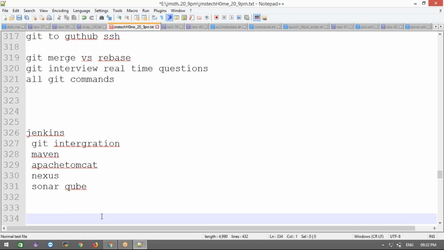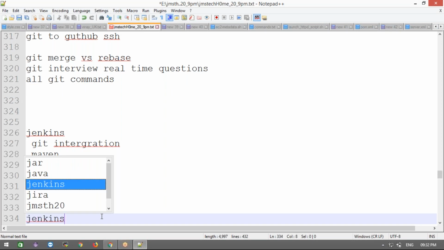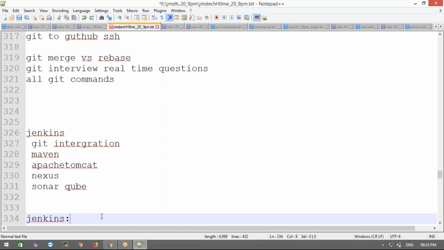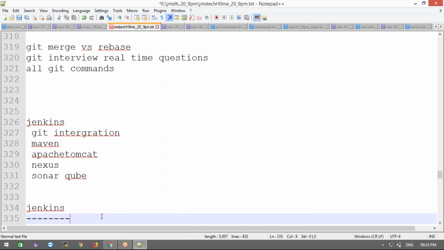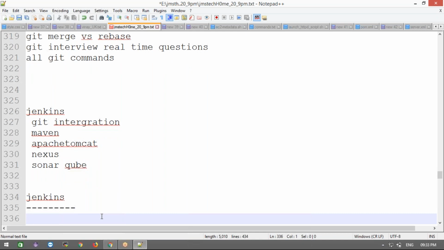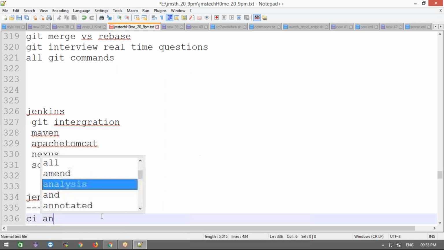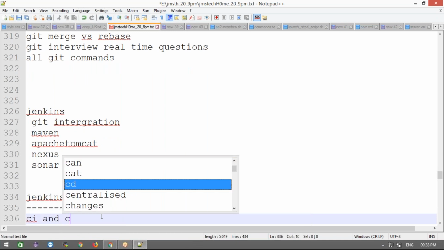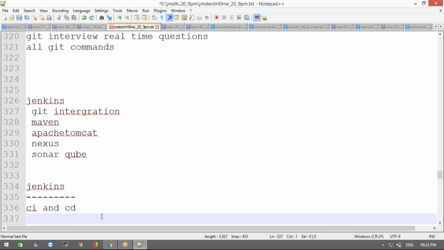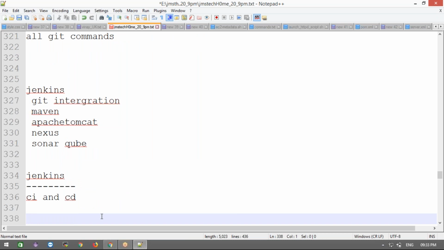Right. Today we are going to discuss Jenkins. What is Jenkins? Jenkins is an integration, CI and CD tool. What is CI? Continuous integration, continuous deployment. Okay. We'll discuss some of the history of Jenkins.